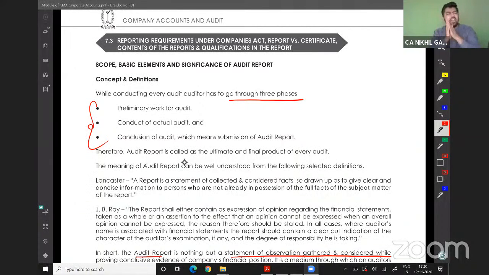The first opinion is that everything is good. Nothing is bad. Everything is true and fair. Everything is as per the accounting standards, Companies Act, and so on. The second is that except for this A point or except for this A and B point, everything is right. The third is that everything is lost, everything is worst, they have made big blunders. And the fourth thing is that they have not given me any information, so I cannot give my opinion whether it is good or bad, true or false, right or wrong, whatever. So chalo, we will read this thing.